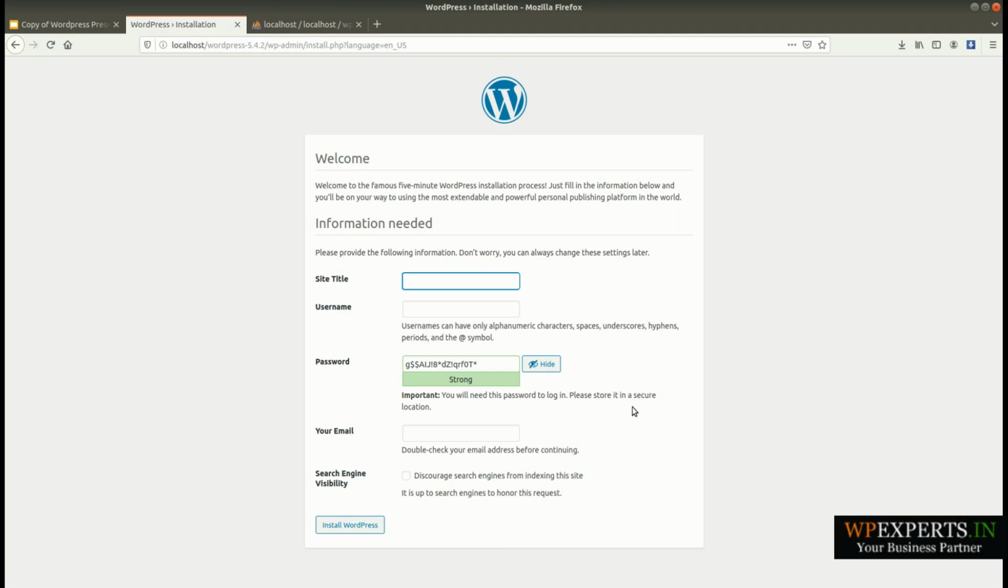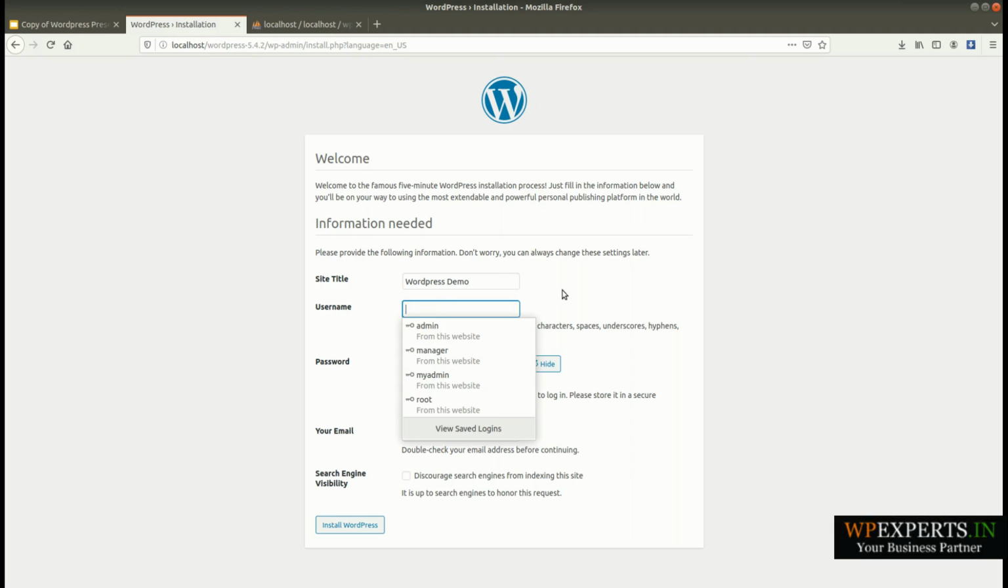This is my last step. Here you will need to fill in your website related information. I am using this for a WordPress demo, and this is the username, basically the username to access your WordPress admin. You can use any username that you want, but I suggest you use a secure username, because after setting up WordPress you will not be able to change the username from the WordPress admin. You can change the password from the WordPress admin, but you can't change the username.